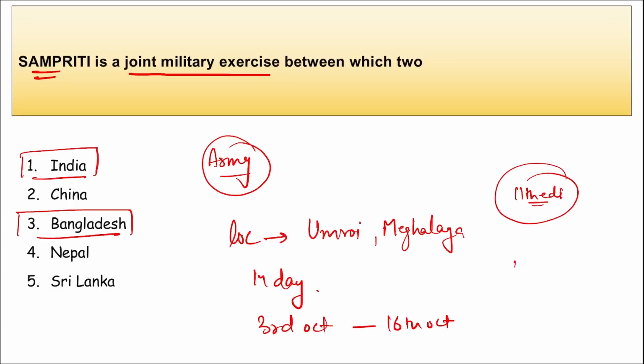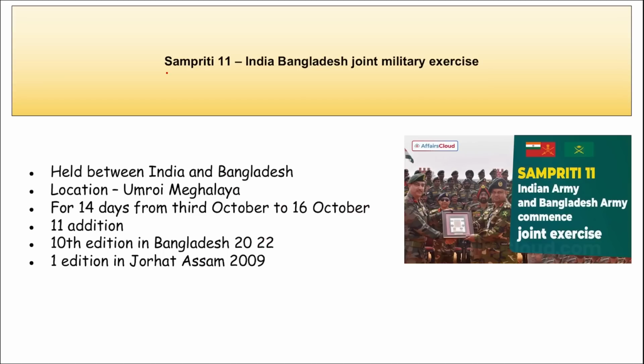Remember, the first ever edition of this exercise was held in 2009 in Jorhat, Assam, and this is the 11th edition. The 10th edition of the exercise was held in Bangladesh. So here you can see Sampriti 11, the India-Bangladesh joint military exercise between their armies.